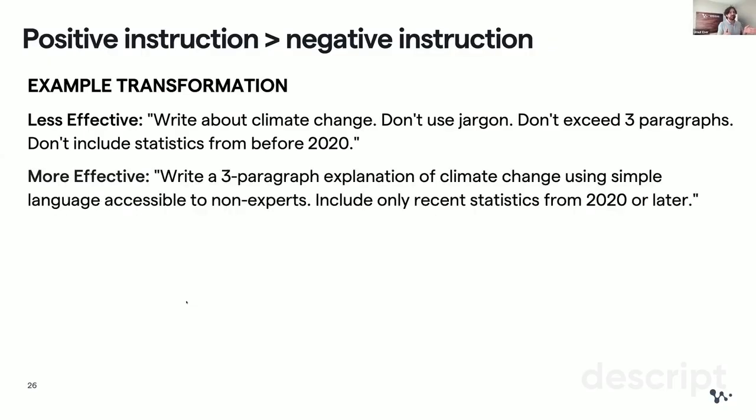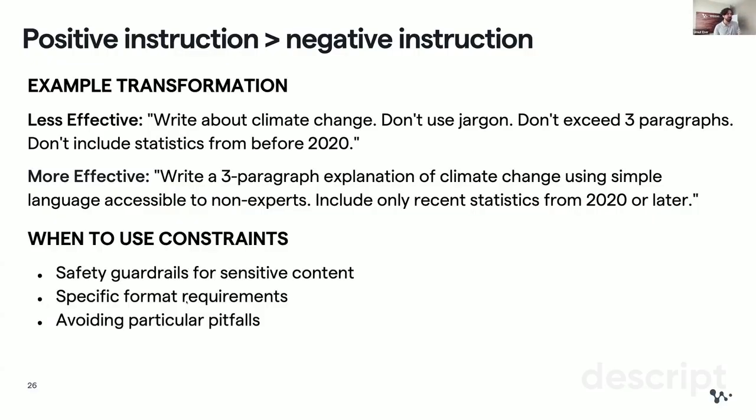Write a 3-paragraph explanation, or I can say at most 3, right? It's replacing "do not exceed 3 paragraphs." Now I say write a 3-paragraph explanation, or at most 3 paragraphs, of climate change using simple language accessible to non-experts, instead of saying "do not use jargon," right? Then I say include only recent statistics from 2020 or later, which is again the positive version of "don't include statistics from before 2020." This is an example that shows you get more effective results when you stick to the positive version.